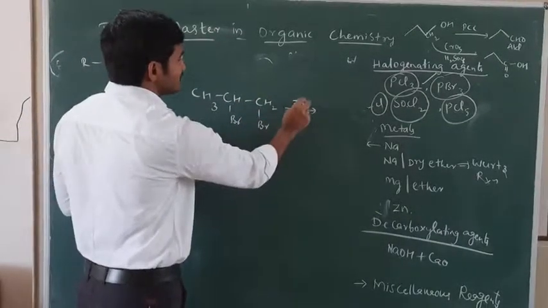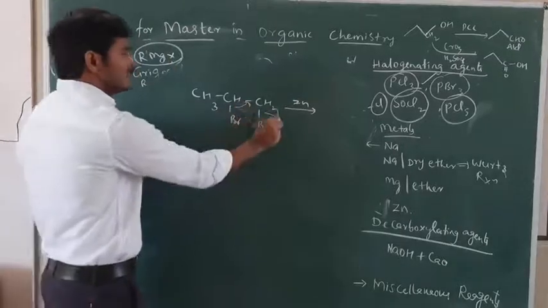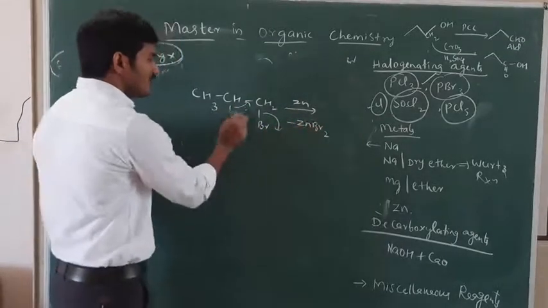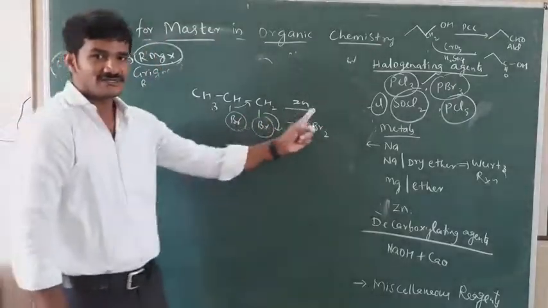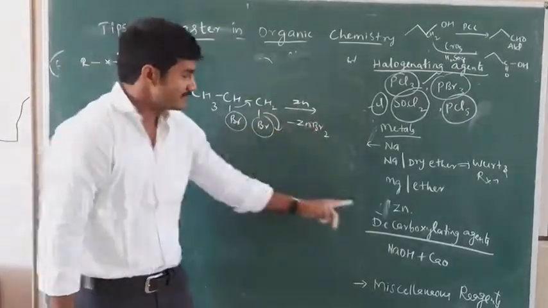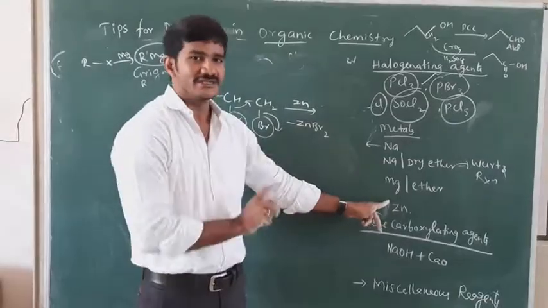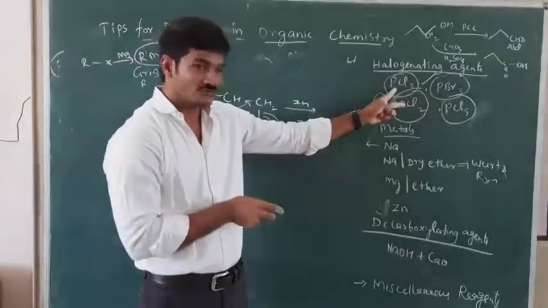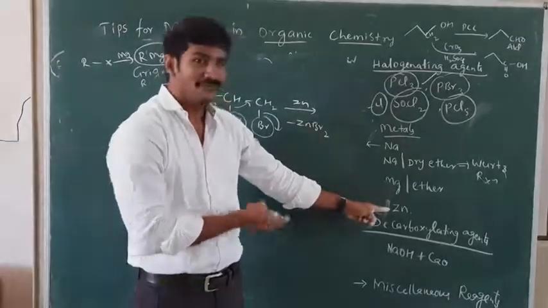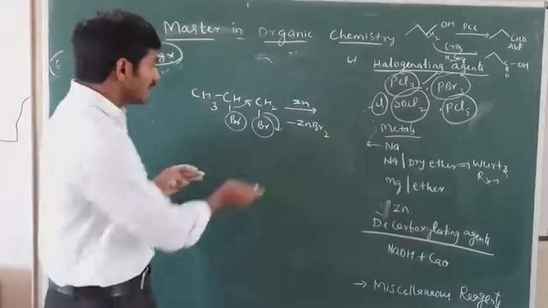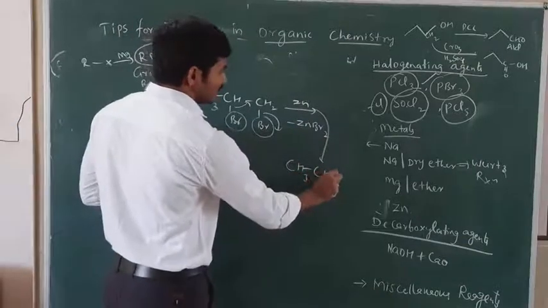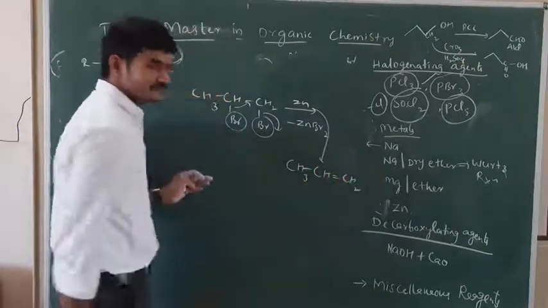If I take zinc here, this Br2 is eliminated as ZnBr2, zinc bromide. Two halogen atoms are eliminated in the presence of zinc. That's why zinc is said to be a dehalogenating agent, and these are halogenating agents. They can substitute the halogen, and zinc can remove the halogens. And the resulting product is the alkene CH3CH=CH2.